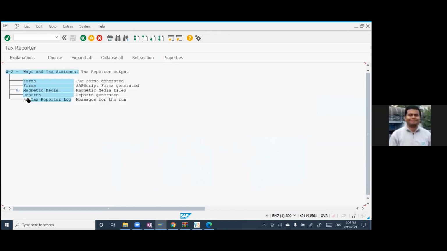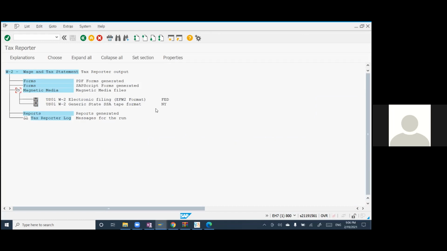Something is coming. Yes, that's magnetic media, but it is actually for electronic filing. It is required. Okay, so you'll be sending that. But anyway, so my role